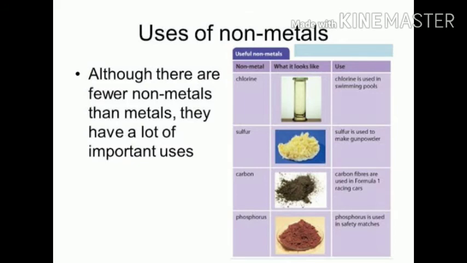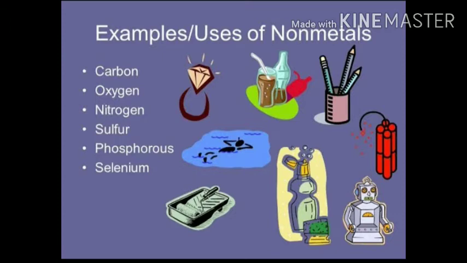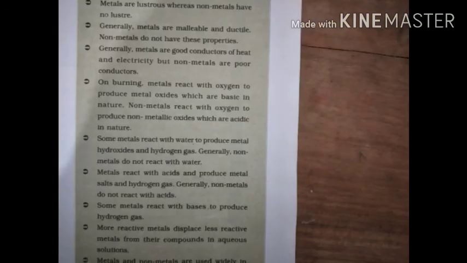Fourth question, which non-metal is used in the purple colored solution which is applied on wounds as an antiseptic? What do we apply on wounds as first aid? Iodine. Next, which non-metal is used in crackers? Write in your notebook. So what are the things we studied in this chapter?